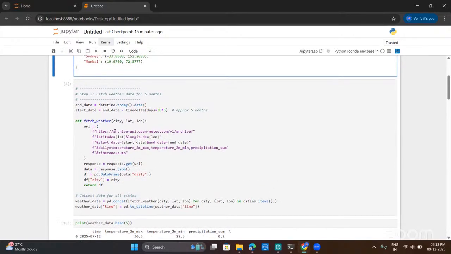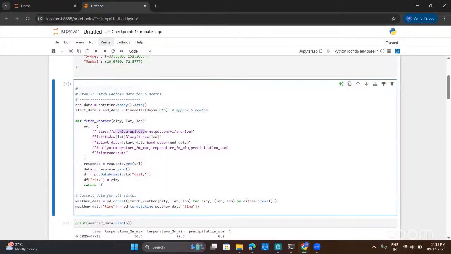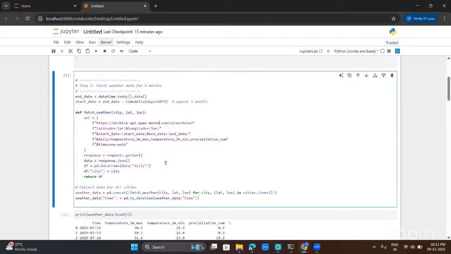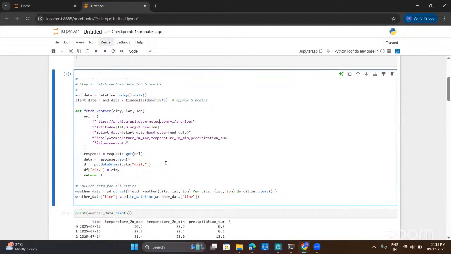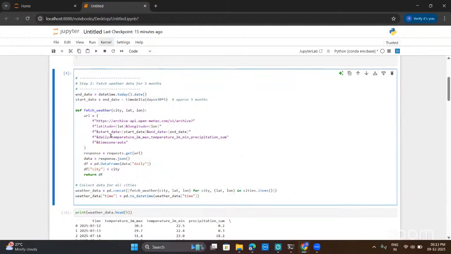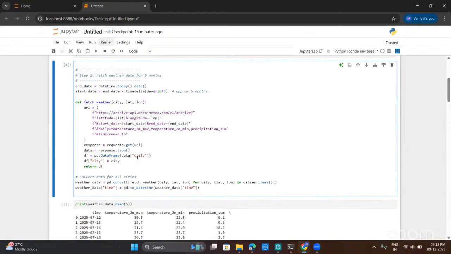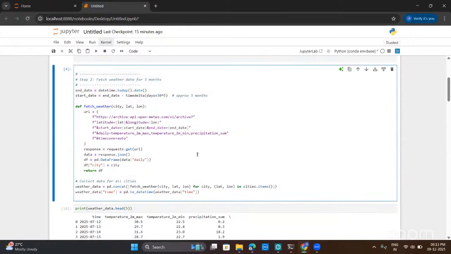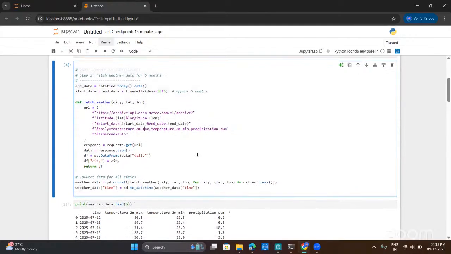Here I made the Open-Meteo API call to get data from the platform. The variables I am requesting here are temperature maximum, temperature minimum, and precipitation. We can also get other variables like humidity and cloud cover from this platform.